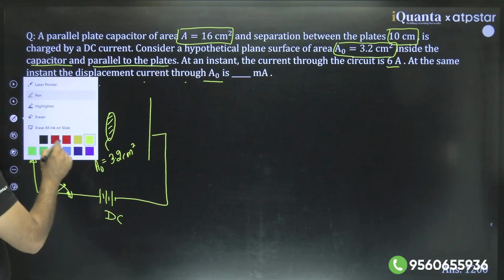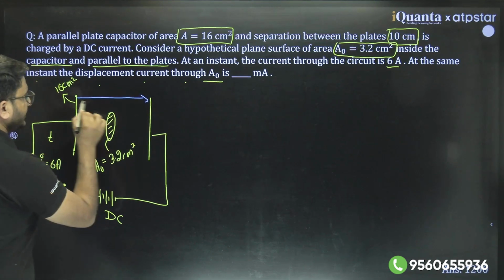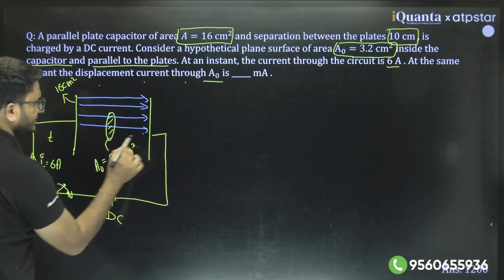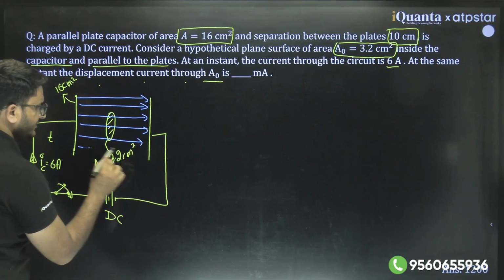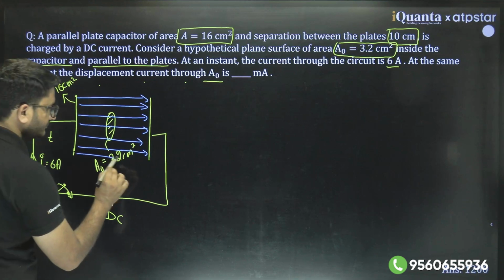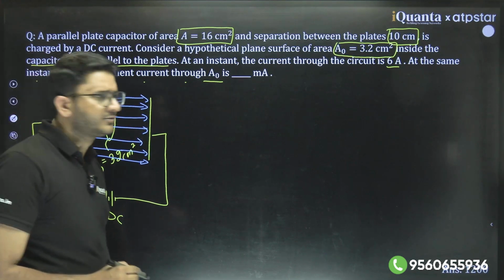See, there would be changing electric flux in this region or changing electric field in this whole region of 16 centimeter square. So what is happening?